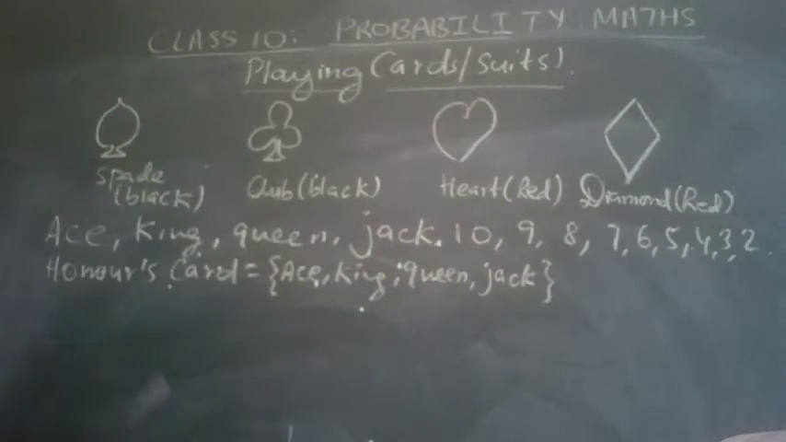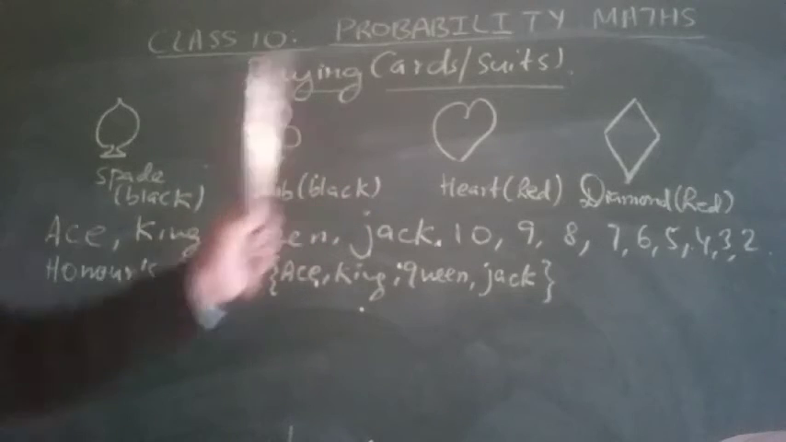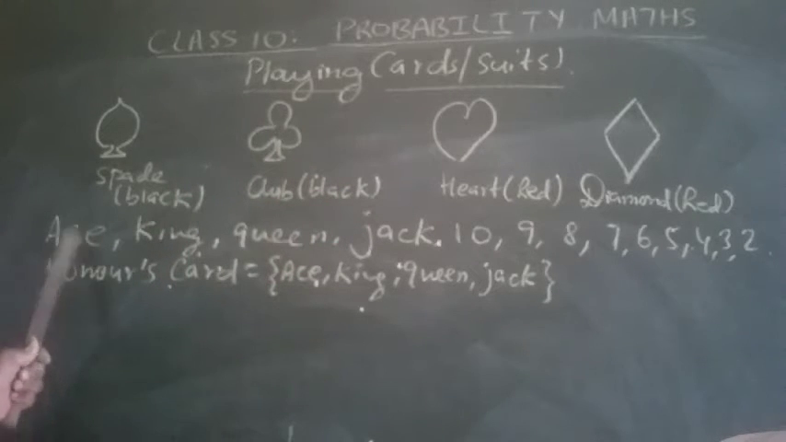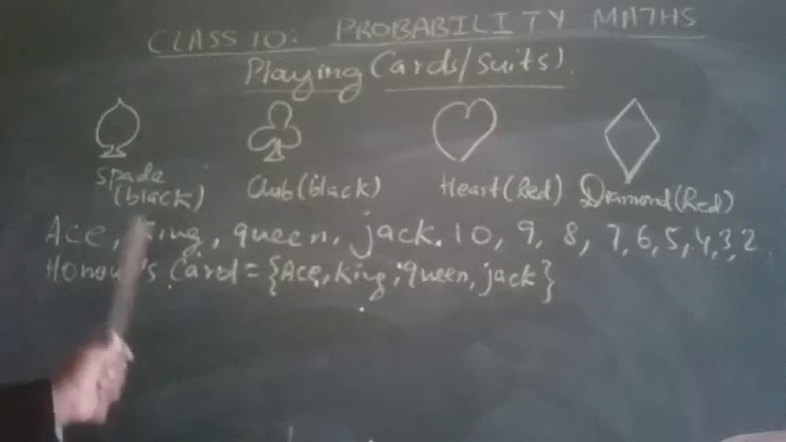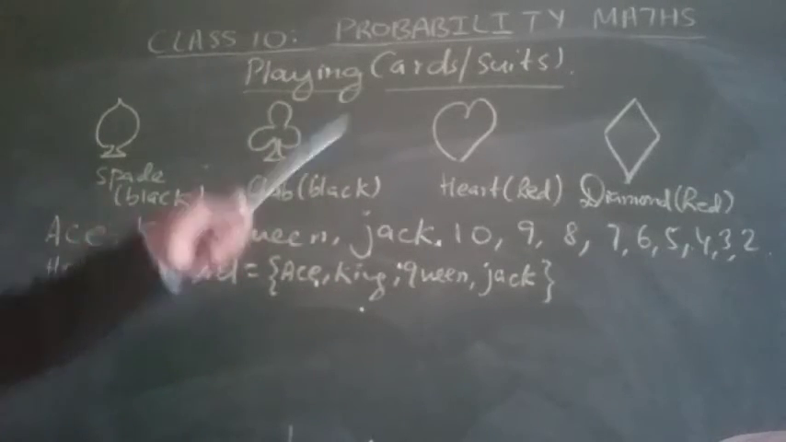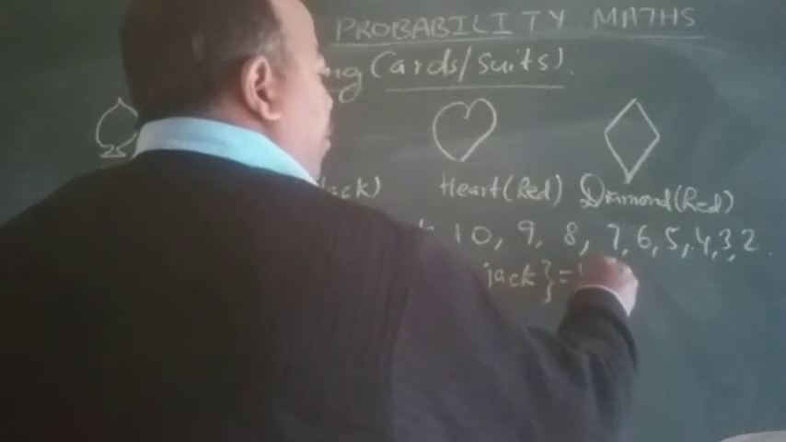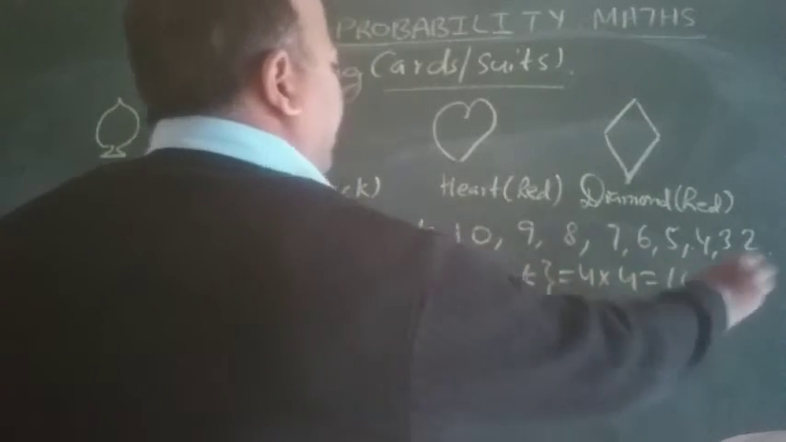So how many honor cards are there? Ace of spade, ace of club, ace of heart, ace of diamond: an ace has all 4 cards. King also has 4 cards, queen also has 4 cards, and jack also has 4 cards. So how many honor cards? 4 into 4, 16 cards are there.